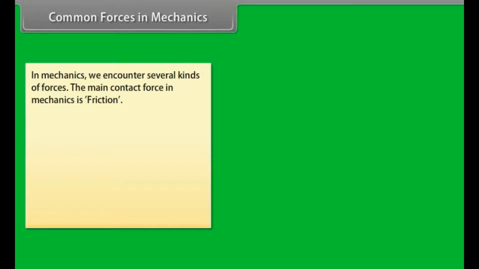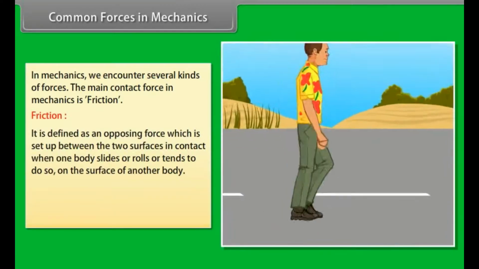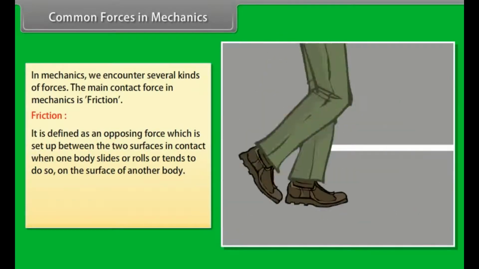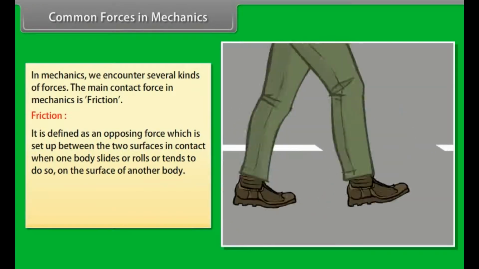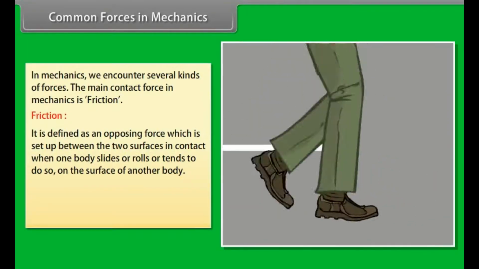Common forces in mechanics. In mechanics, we encounter several kinds of forces. The main contact force in mechanics is friction. Friction is defined as an opposing force which is set up between the two surfaces in contact when one body slides or rolls or tends to do so on the surface of another body.